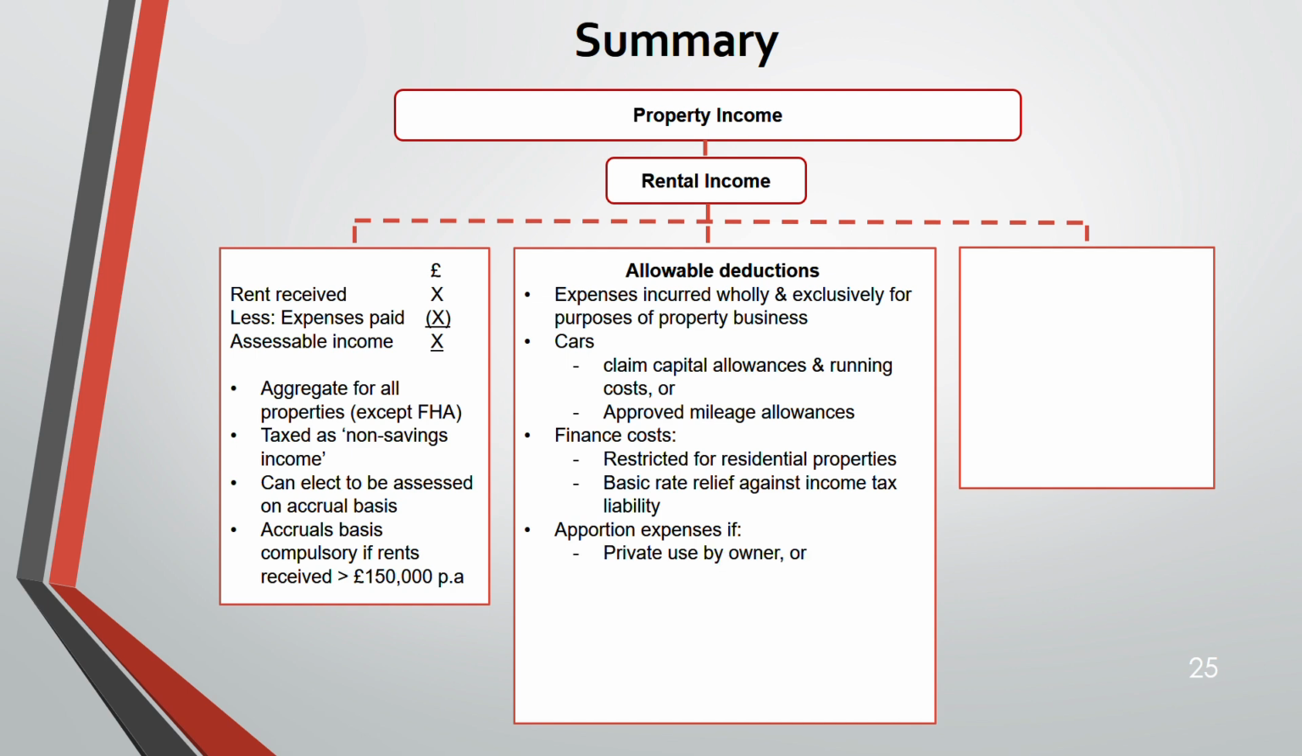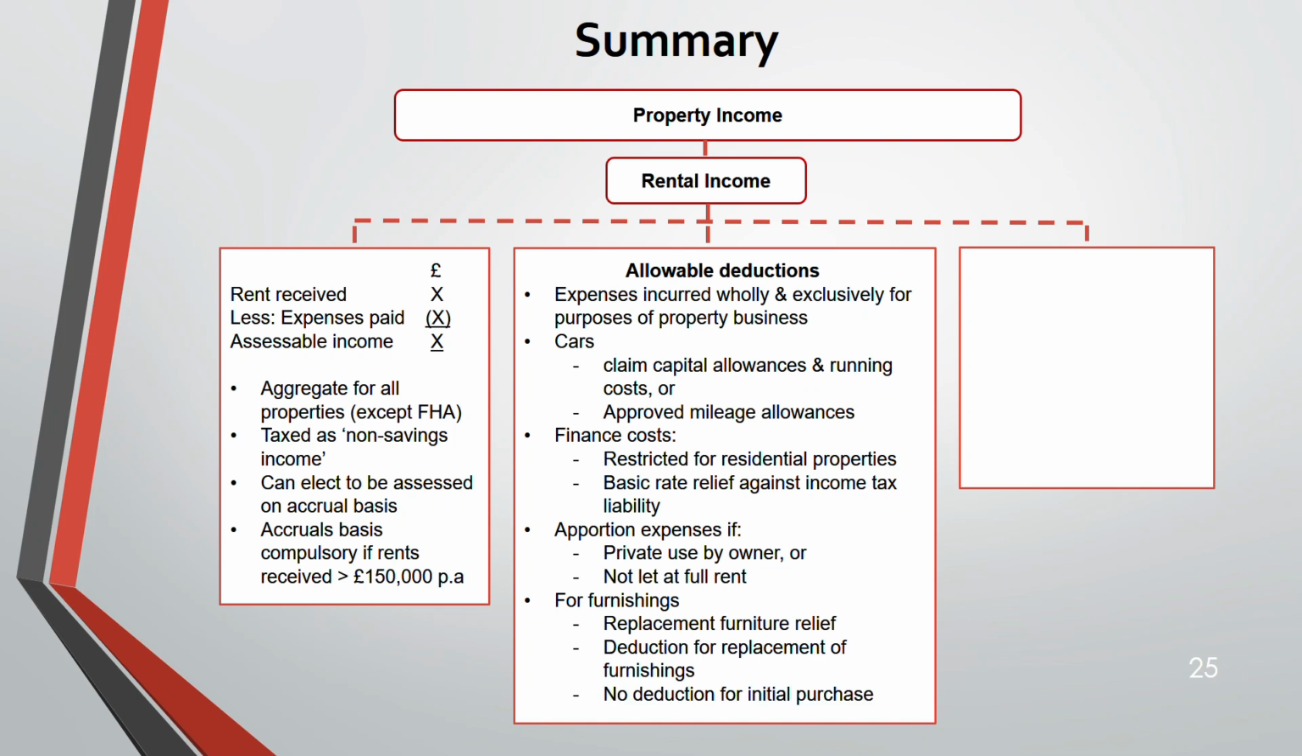And expenses. You have to apportion the expenses if there's a private use by the owner or it is not let at a full rent. For furnishing, there's a replacement furniture relief. There's a deduction for replacement of furnishing and no deduction for initial purchase. Remember, initially when you're purchasing a new asset, no relief is there. When you are replacing it a second time, for example, first time you are buying a furniture, no relief. Second time you want to replace that furniture, yes, relief is there.